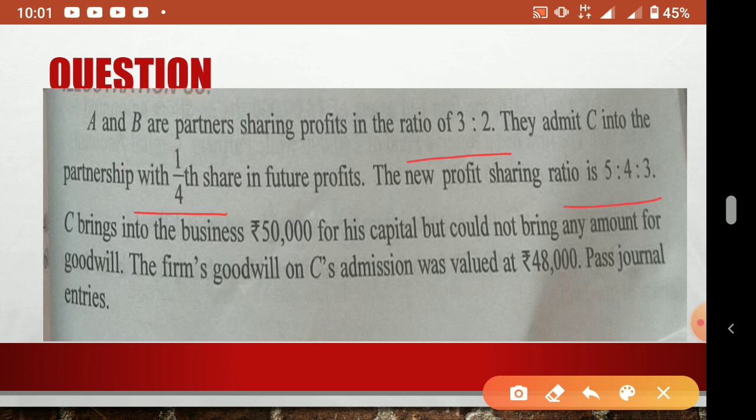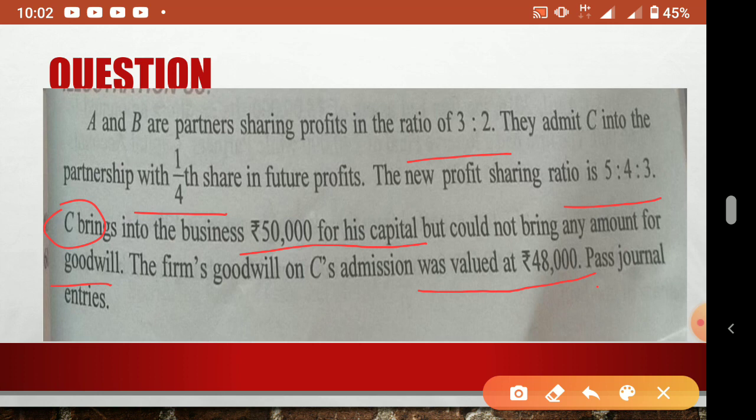Okay. So C brings into business 50,000 for his capital but could not bring any amount for goodwill. See here, C is the new partner. He is bringing only capital but he couldn't bring any amount for goodwill. The firm's goodwill on C's admission was valued at 48,000. So this is the goodwill valued. This is called internally generated goodwill, self-generated goodwill, at the time of admission or reconstitution.